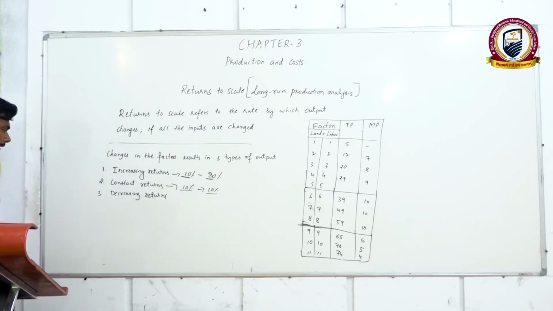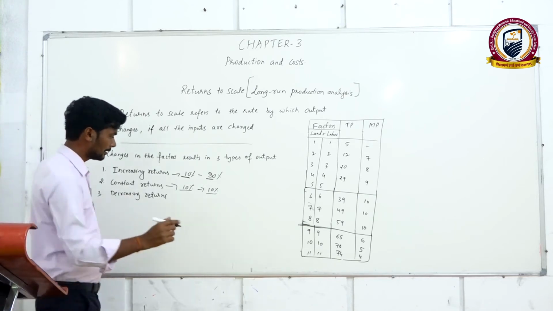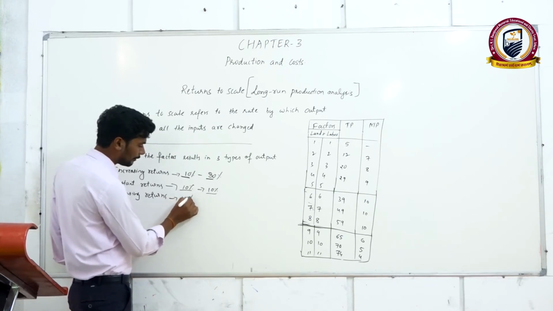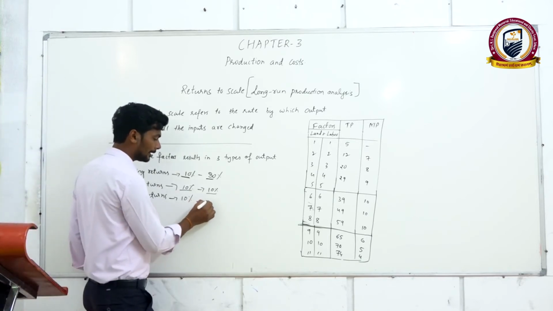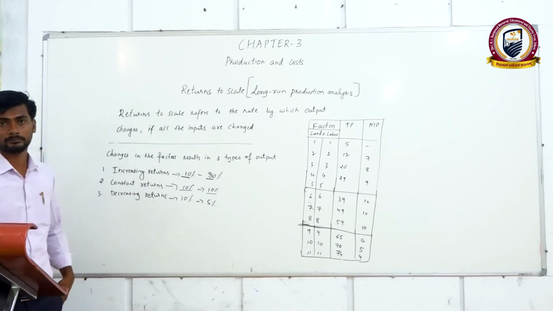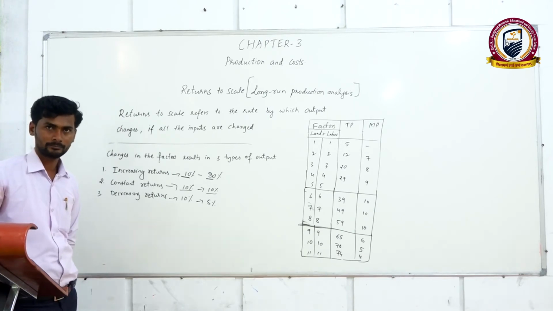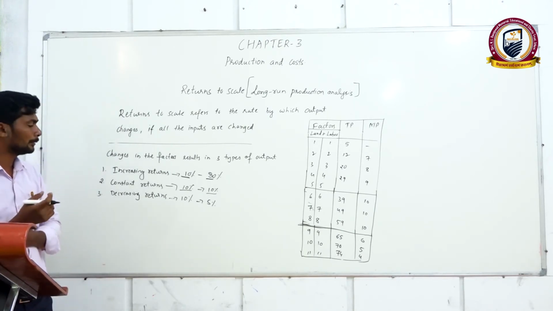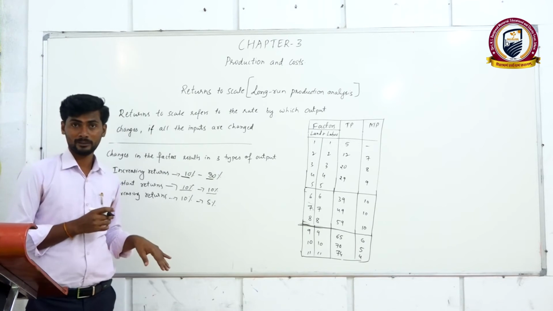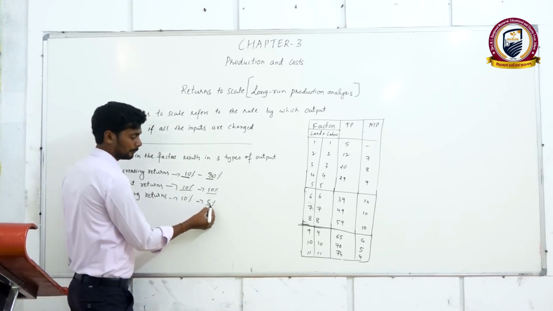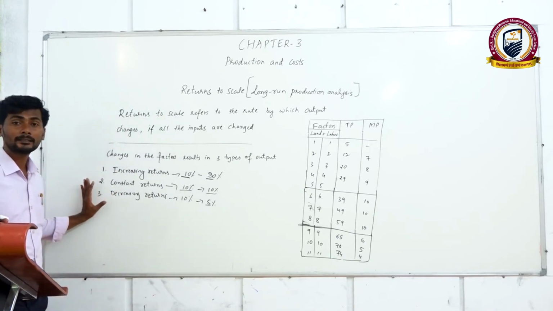And finally, decreasing returns to scale. Decreasing returns to scale means that when 10% of inputs are increased, it will result in less than a 10% increase in the output. See here, 10% of inputs are increased, compared to earlier. But instead of output increasing proportionally, the level of output will be lesser than the increase in the inputs. So this is called decreasing returns to scale.